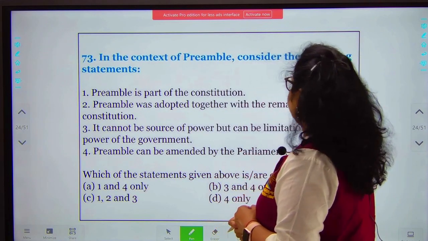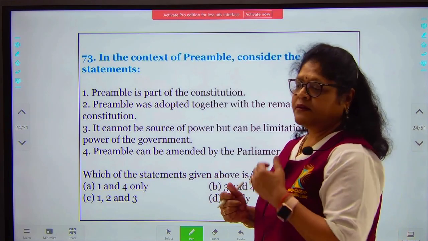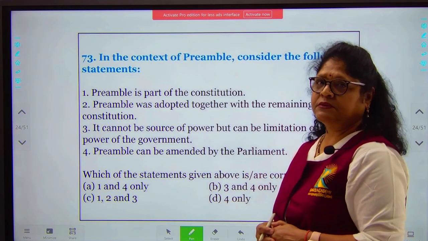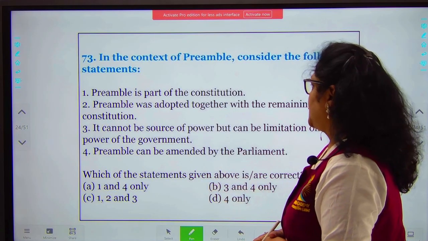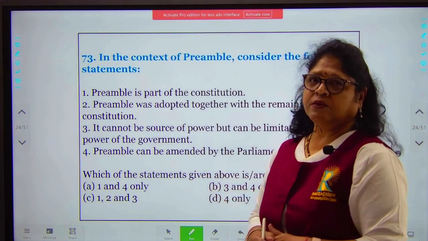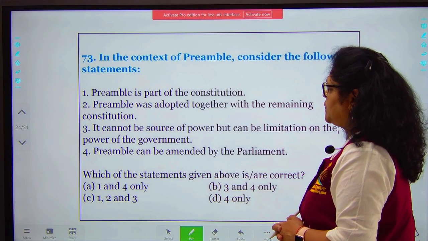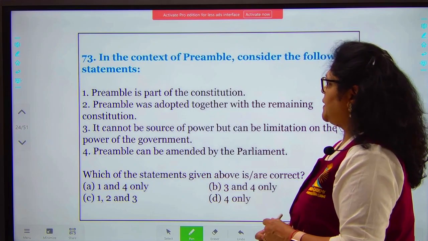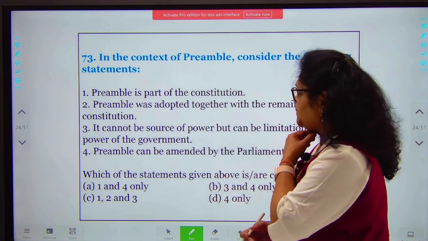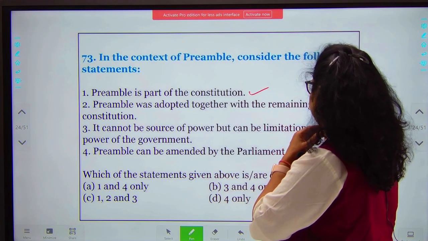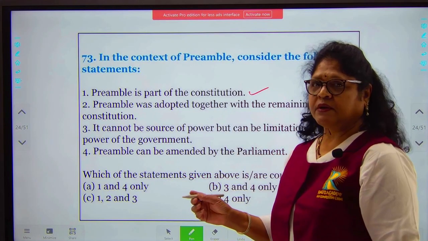In the context of the preamble, consider the following statements. Again, here we come to the preamble. Preamble is part of the Constitution. It was adopted together with the remaining Constitution. It cannot be a source of power, but can be a limitation on the power of the government, and it can be amended by the parliament. So here we have, it is a part of the constitution and it can be amended by parliament. These two statements you can consider.